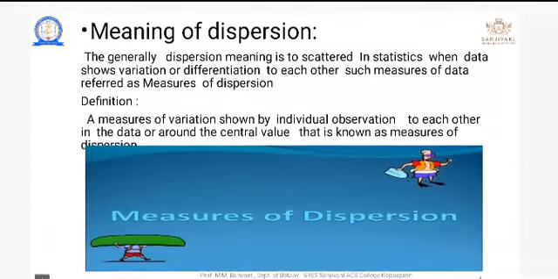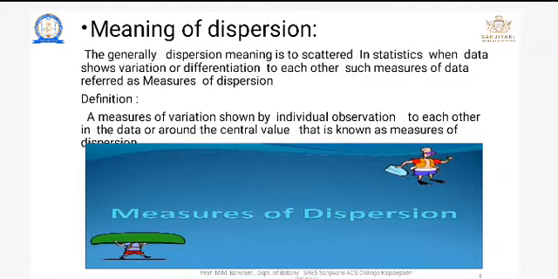Let's see the first point, the meaning of dispersion. I have explained that dispersion is nothing but away from the central value. For example, away from the mean, that is dispersion. Disperse means away from that value or central value. The general meaning of dispersion is scattered. Disperse means in a scattered manner.